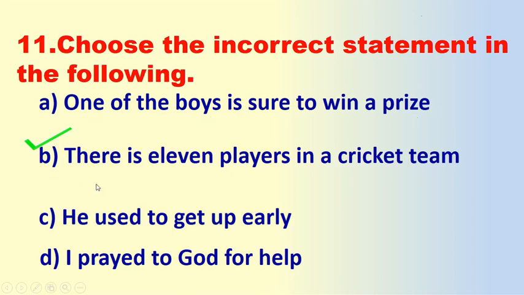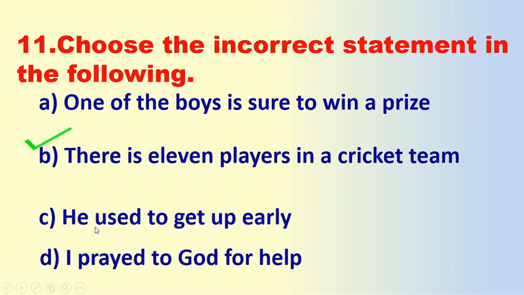Okay. Now, there is 11 players in a cricket team. Here, for 11 players, "there are" is the correct answer. But here "there is" is the wrong statement. "There is 11 players" is an incorrect statement. There are 11 players in a cricket team.